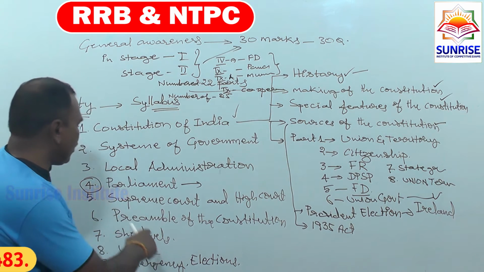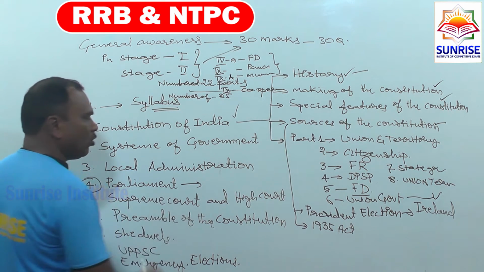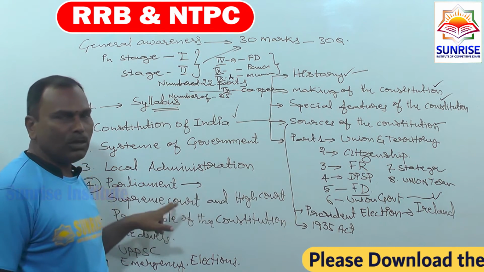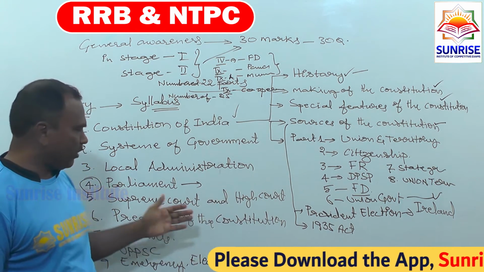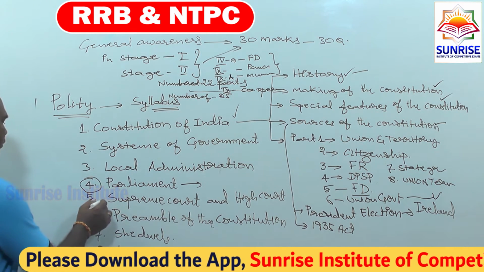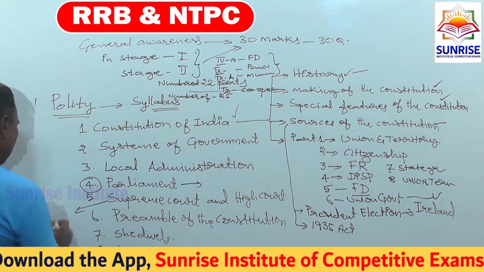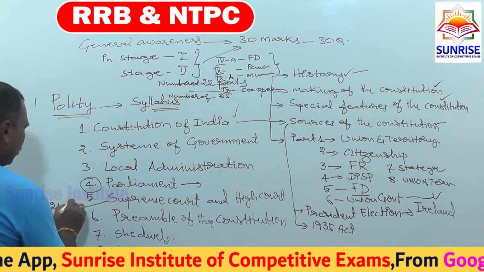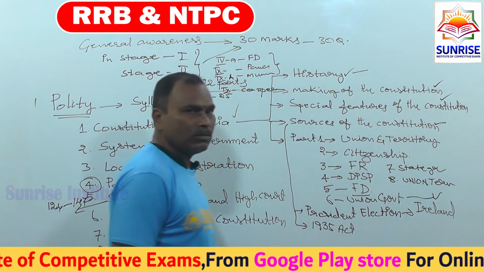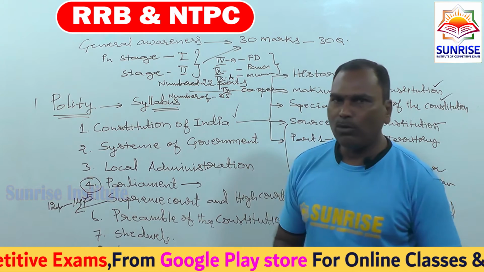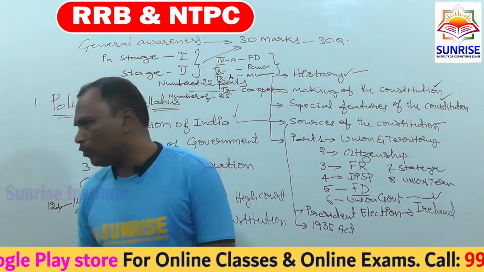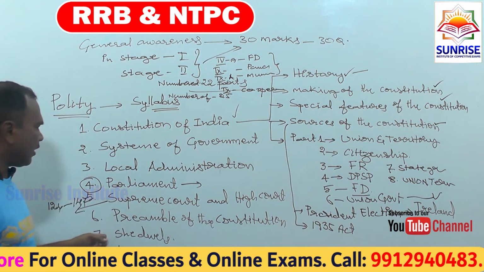In the judiciary in India, the Supreme Court is the apex court and the High Court is the highest court in the states. These 2 important judiciaries we can discuss later. The Supreme Court covers Articles 124 to 147, and the High Court likewise starts at Article 214, here 124. So we will discuss it later.